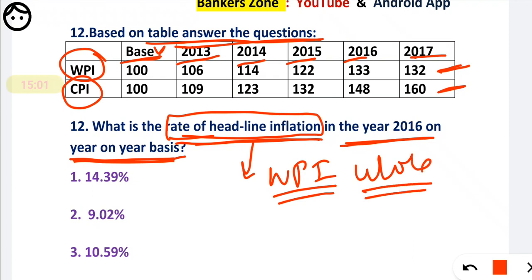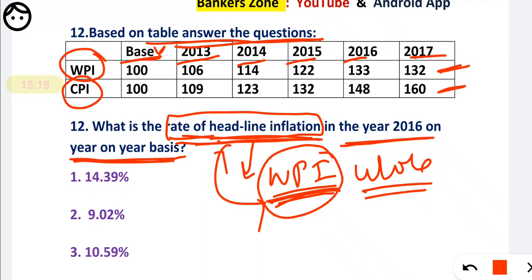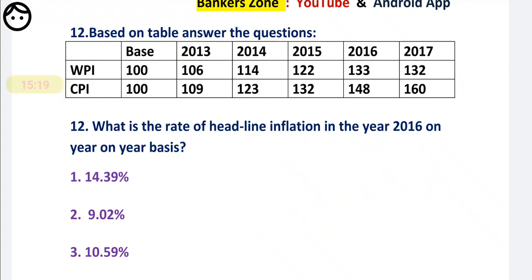It is also called WPI, right? The wholesale inflation is based on the WPI. Just remember, wholesale, it is headline inflation. So to calculate the headline inflation we must use the WPI.